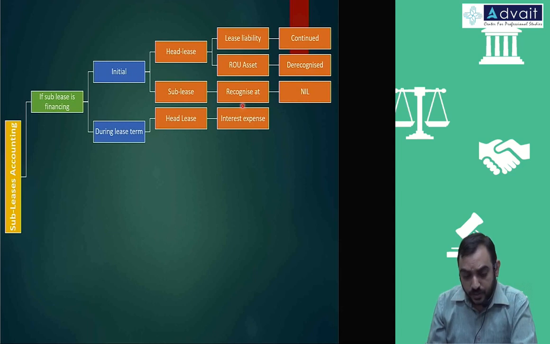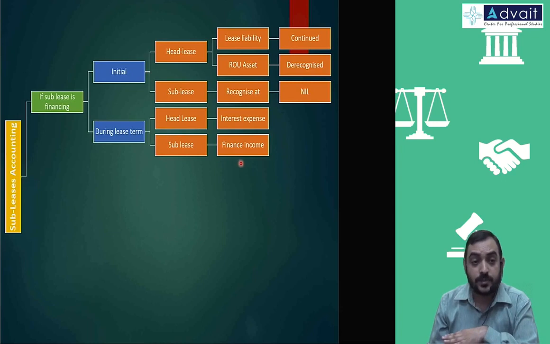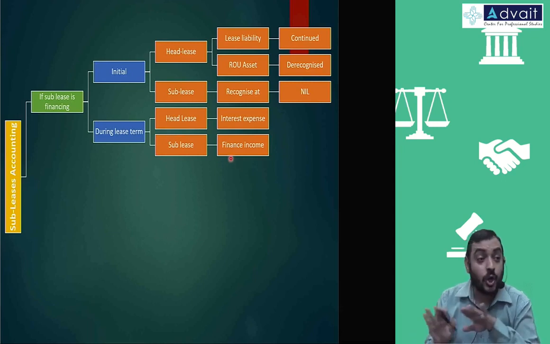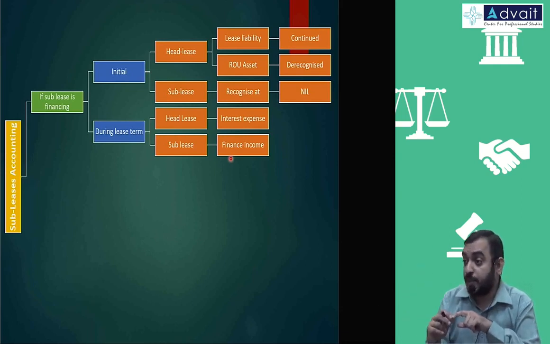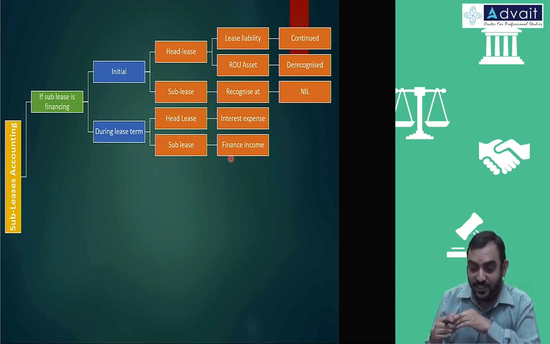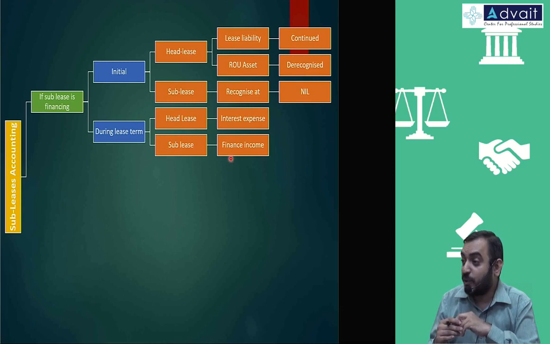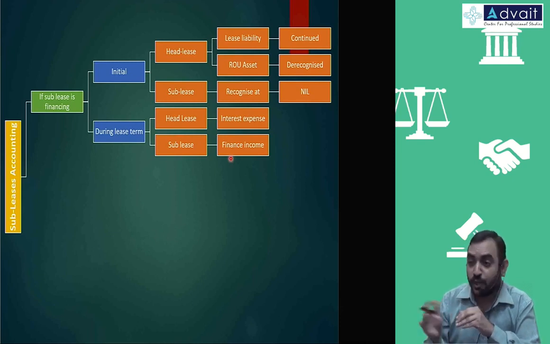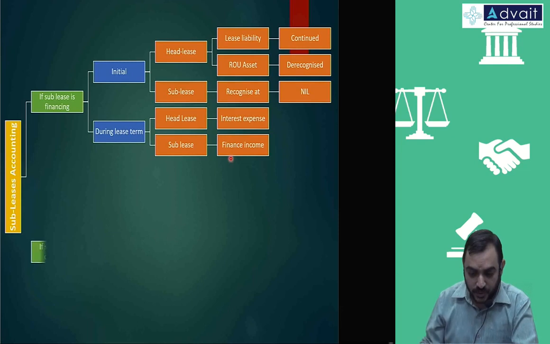During lease term, for head lease you account for interest expense, for sublease you account for financial income. Both of them will be accounted separately, not netted off. Because netting off, this standard doesn't tell you, Ind AS 1 will come. So many days back, so long ago, before you were born, I think, we had that Ind AS 1, where we had a discussion on offsetting. One problem we also had on overdraft, the deposit, flexi deposit linked. So a set of rules are there, but here it is accounted separately.